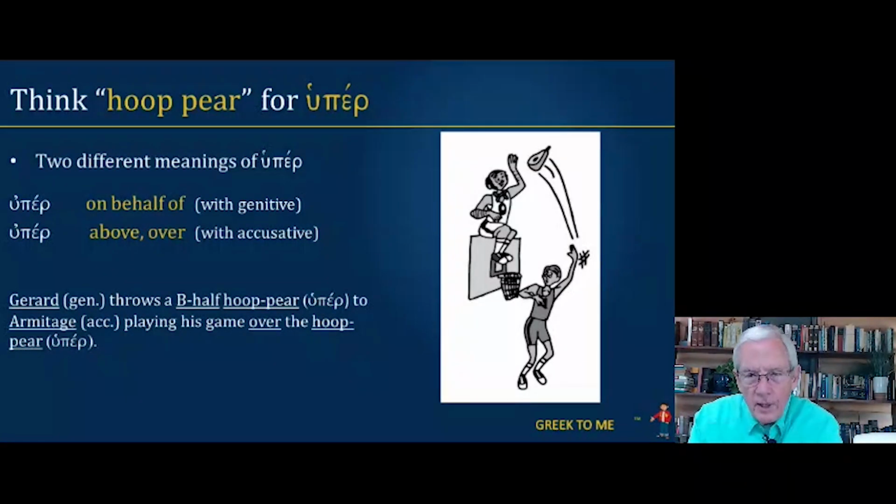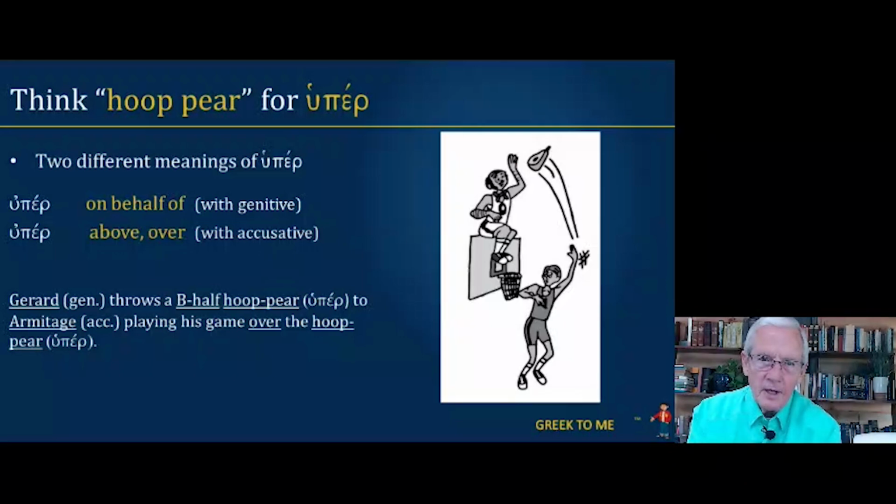Now, in your grammar and also your vocab app, you're going to be seeing pictures that are going to help you with these prepositions. For example, we have the preposition huper. Well, think hoop pair. Here's a pair, and we have a hoop there, basketball hoop. So huper with the genitive case means on behalf of. But huper with the accusative, that means above or over. So here we have Gerard for genitive. He throws a B-half of a hoop pair.